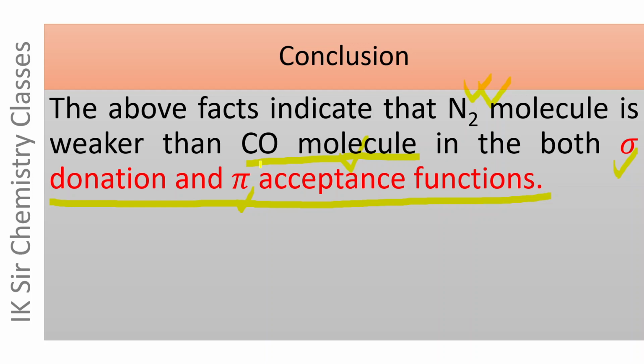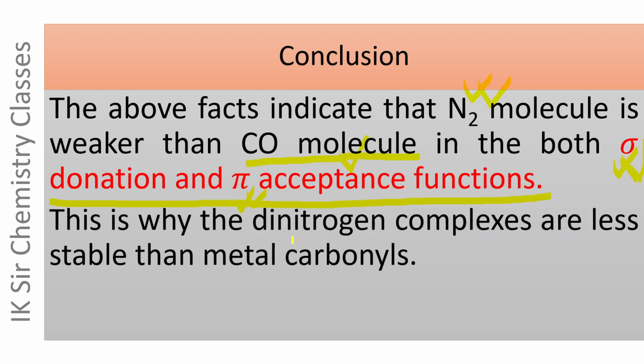It means both the sigma bond and pi bond of metal dinitrogen complexes are weaker than the pi bond in metal carbonyls, and this is why dinitrogen complexes are less stable than metal carbonyls.